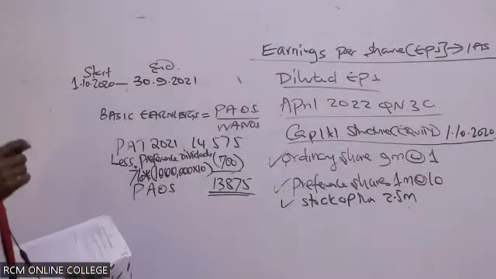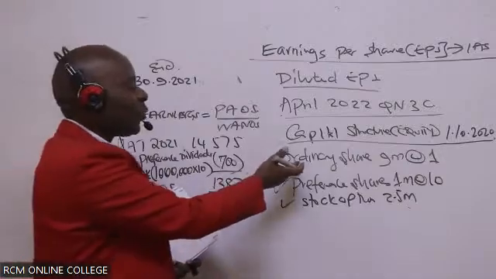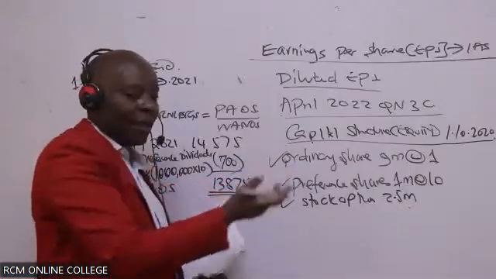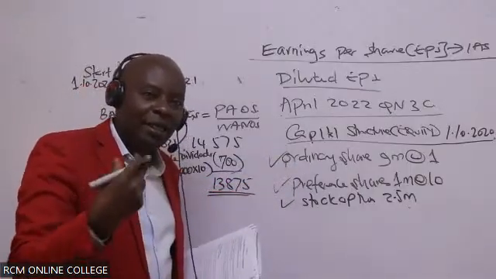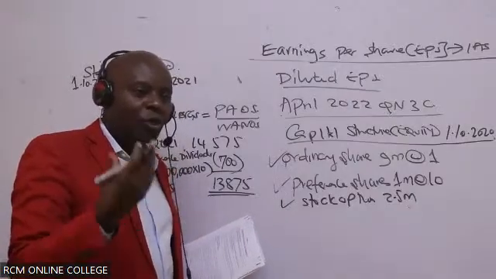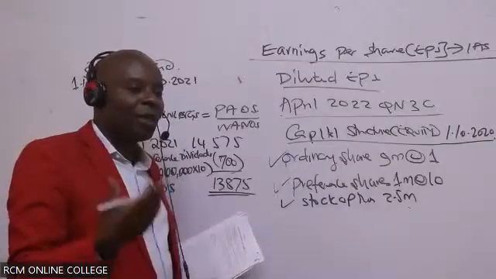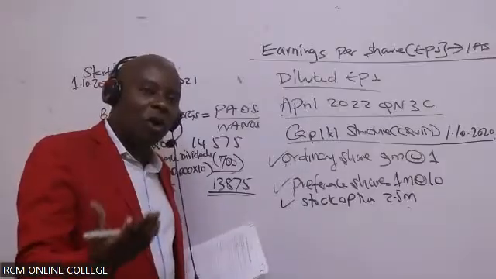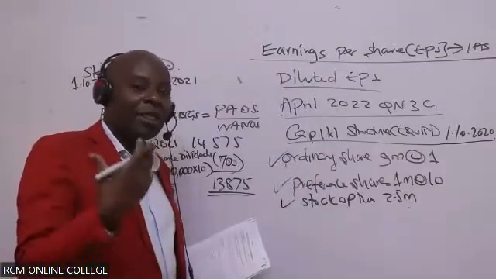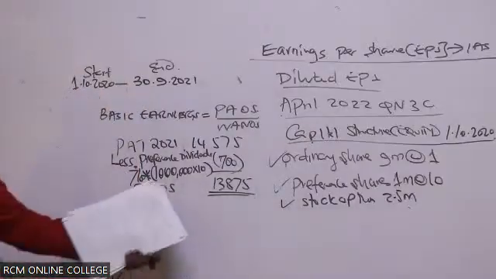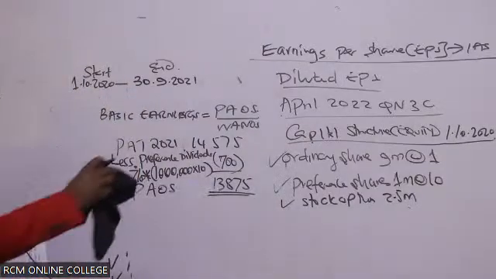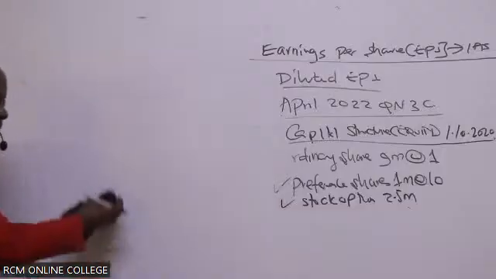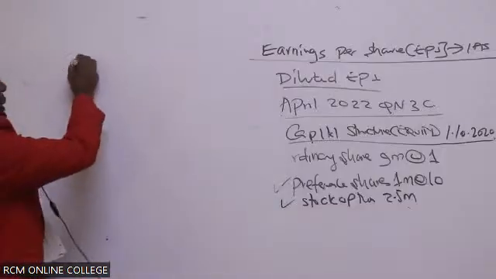Now, ladies and gentlemen, I would have easily picked the number of shares that we had at the beginning of the year. Remember, at the beginning of the year, we had ordinary shares, 9 million. But you see, things happened in the year. Because we can see some ordinary shares that were issued in the year, it will be very important for us to create a schedule that we call the ordinary shares schedule.